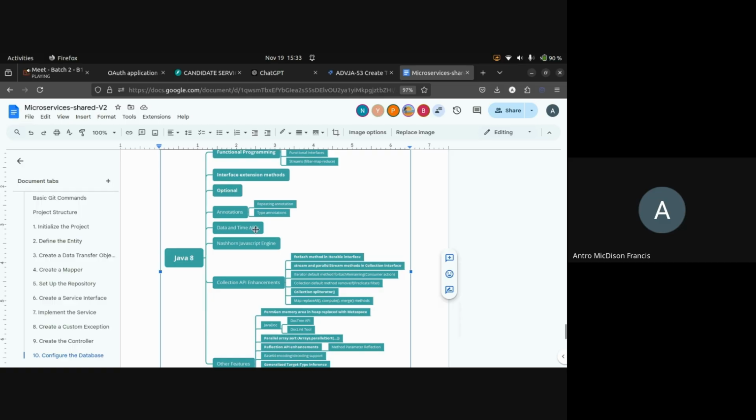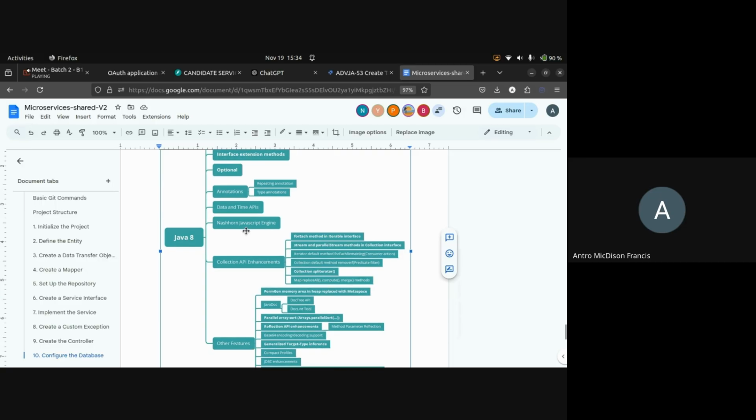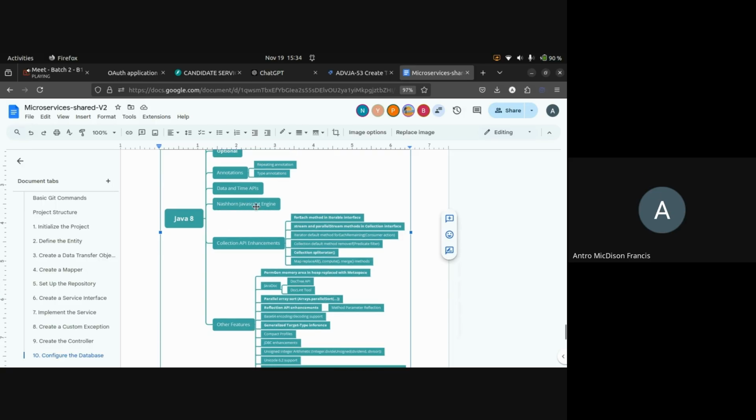Date and time APIs depend on the business functionality you are implementing. If your business functionality requires them, then they are important. But from the interview standpoint, I don't think it is important. Mostly, it will not be important. But when you are working in real time, probably you will be using Optional and date-time functionalities. These are not mandatory.